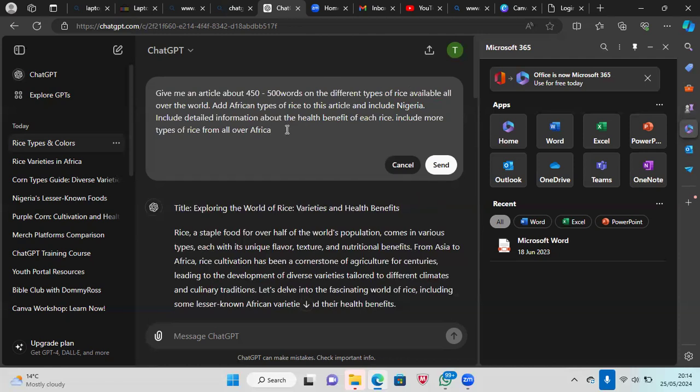In this case, because we are aware that before it's given us some information about rice, we can then say, add information about brown rice, calasparra rice, and there was the other one.